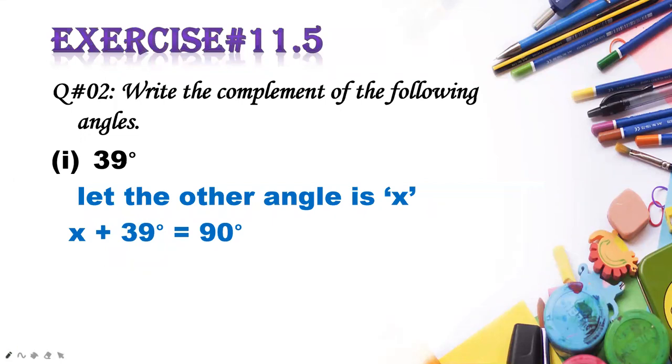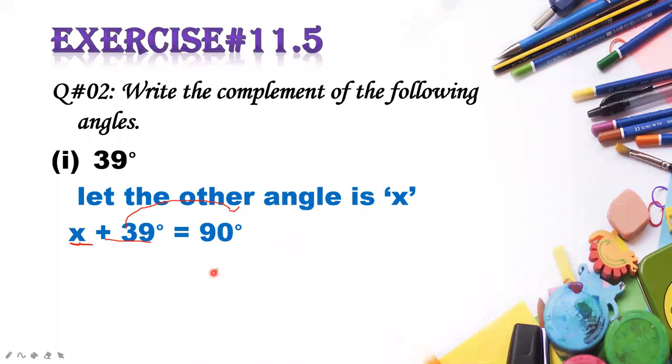So what will we do here? We are going to find out this x. This 39 is adding here. When we shift it towards the right side of the equation, you will write minus 39.